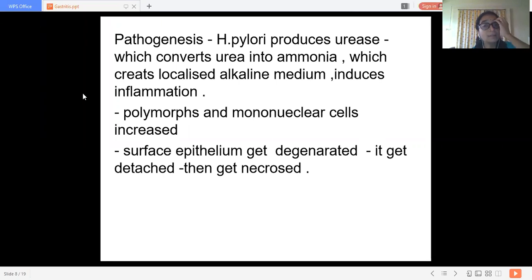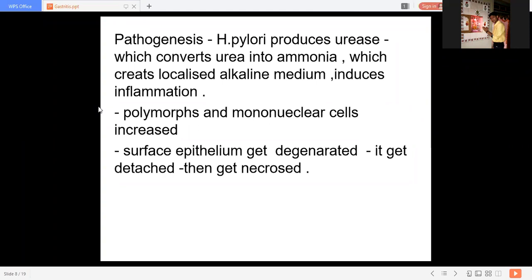So here, up till now, we discussed what is gastritis. Gastritis is nothing but the inflammation of the stomach mucosa. The mucosal surface gets inflamed either by direct irritants or by indirect irritants. Direct irritants are the materials which directly contact the stomach mucosa. In that case, the direct irritants are the various food items.